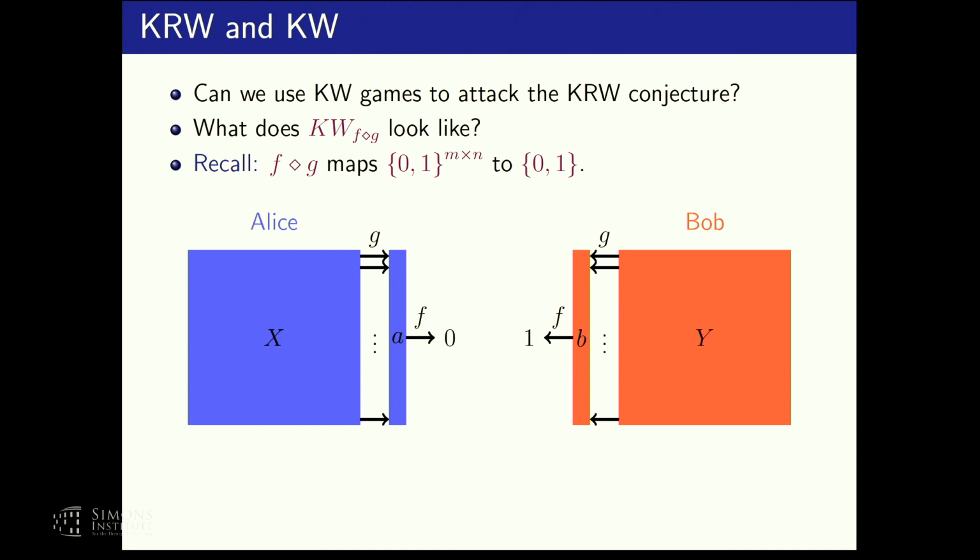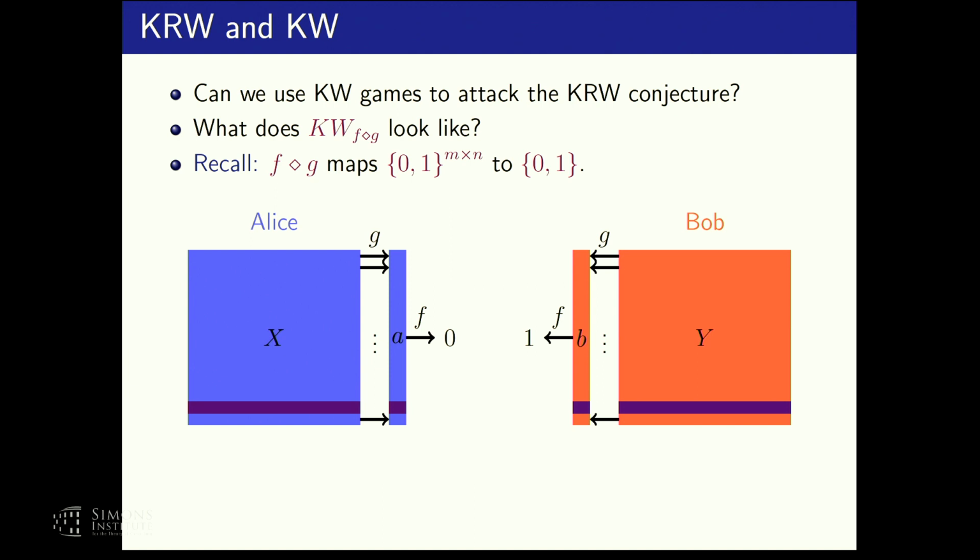To see it, first note that A and B are a legal instance of the KW relation of f. So Alice and Bob can use the optimal strategy for the KW relation of f to find the coordinate on which A and B differ. What does it mean that those coordinates of A and B differ? It means that the corresponding rows of x and y have different values of g. So these rows are a legal input of the KW relation of g.